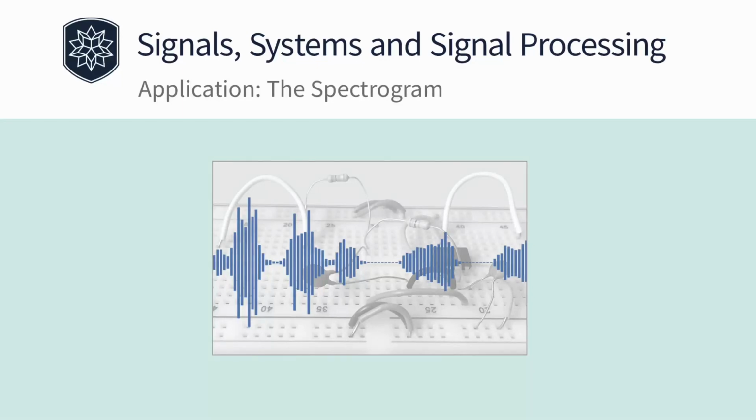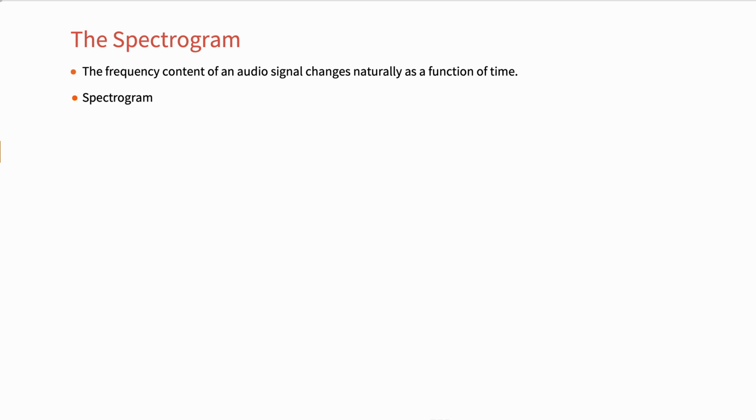Let's look at an application example. The frequency content of an audio signal changes naturally as a function of time. So it's important to have the ability to observe such changes when analyzing a signal. Spectrograms are used as the graphical tool for this purpose.